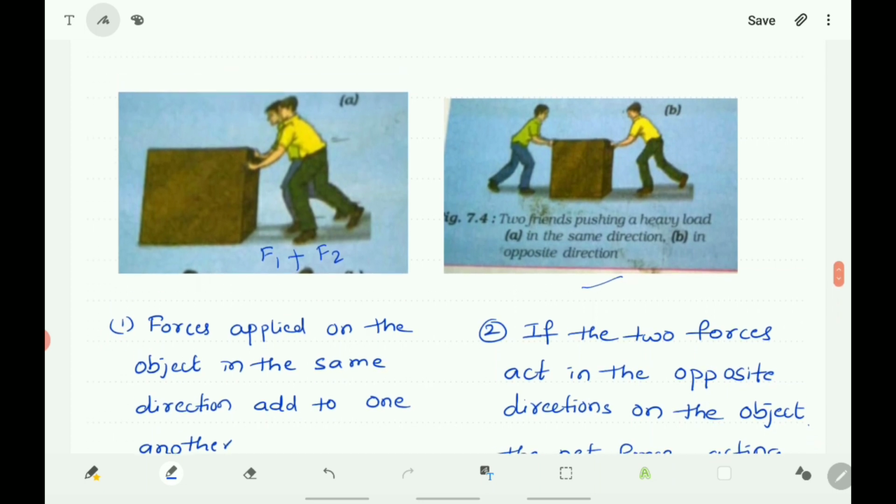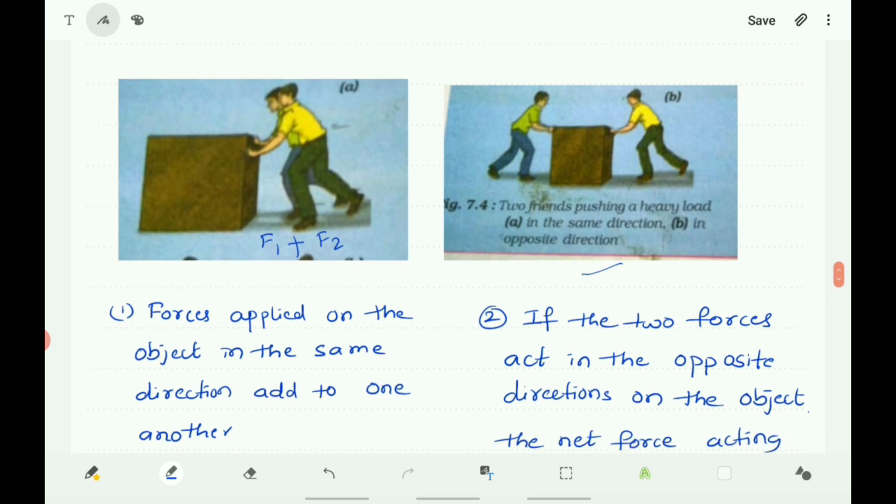Here also the forces are applied on the same object but in the opposite direction. Consider F1 is the force applied by him and F2 is the force applied by him, and you know that the object will move towards the direction of the greater force.